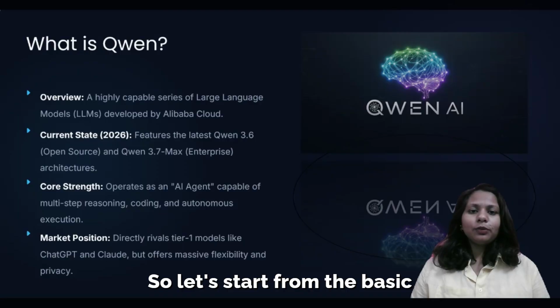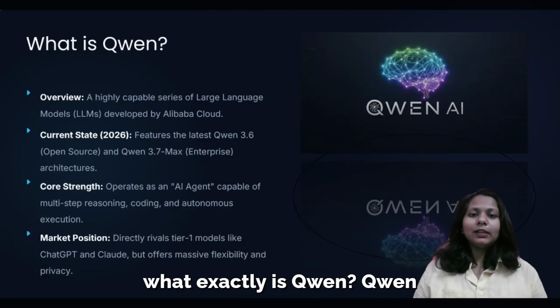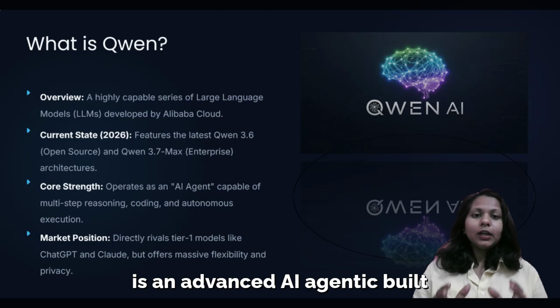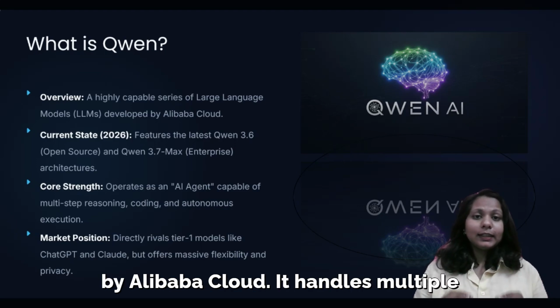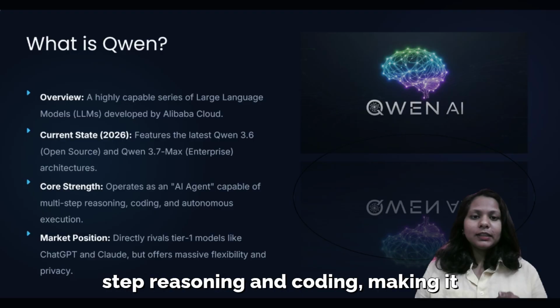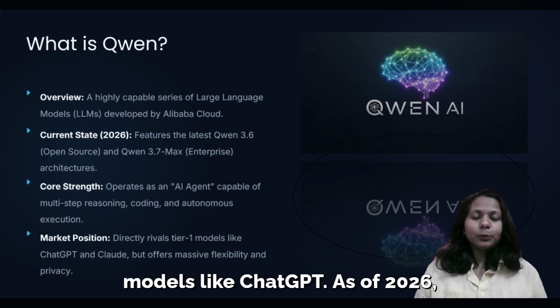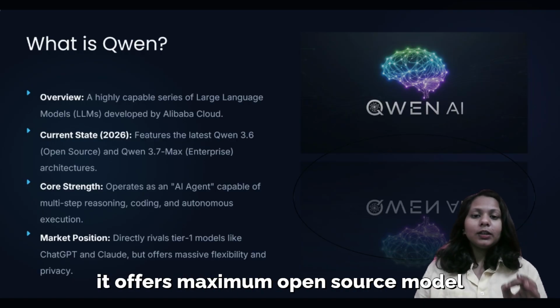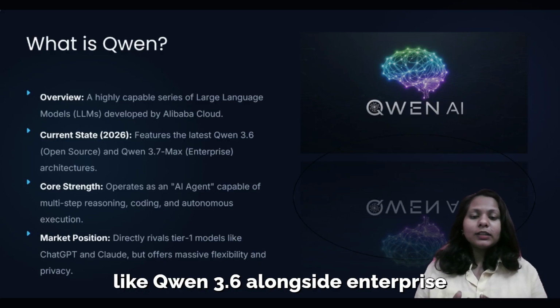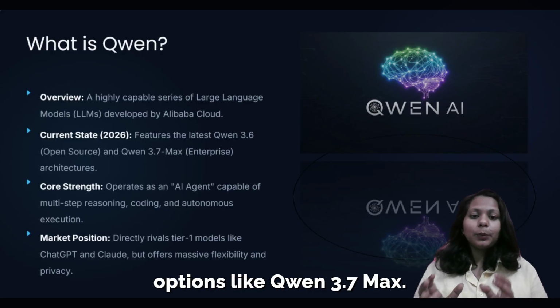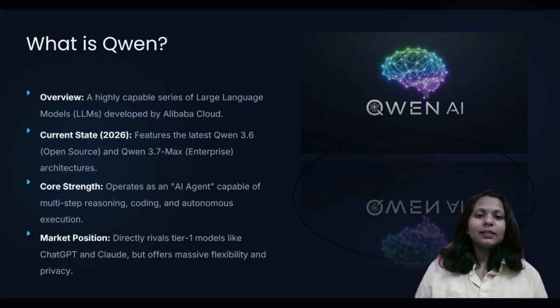So let's start from the basics. What exactly is Qwen? Simply, Qwen is an advanced agentic AI built by Alibaba Cloud. It handles multi-step reasoning and coding, making it a direct rival to paid models like ChatGPT. As of 2026, it offers open source models like Qwen 3.6 alongside enterprise options like Qwen 3.7 Max.